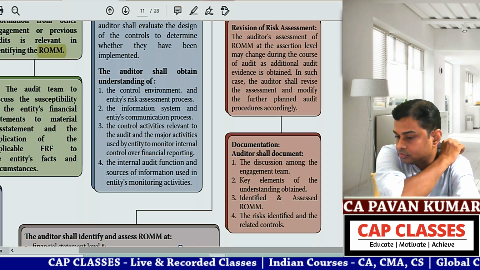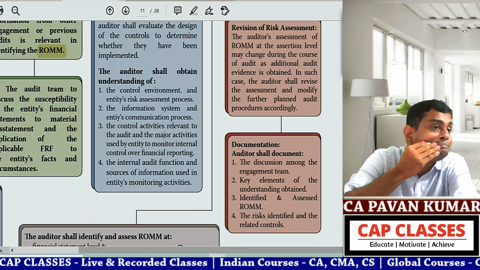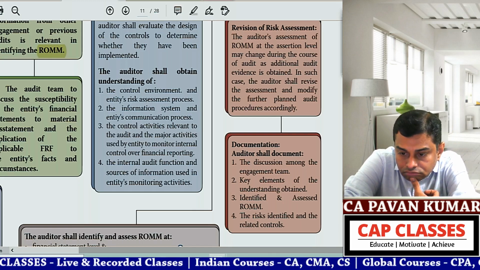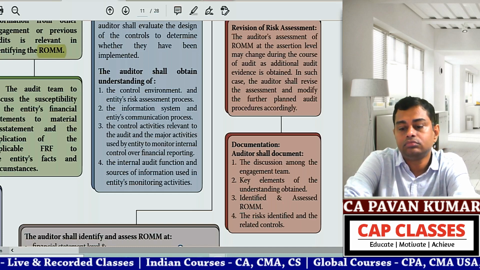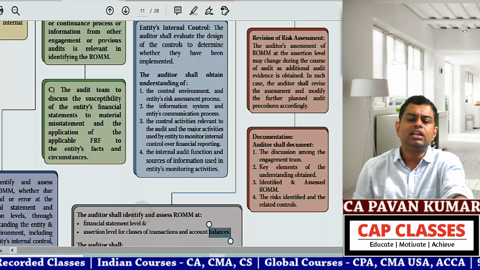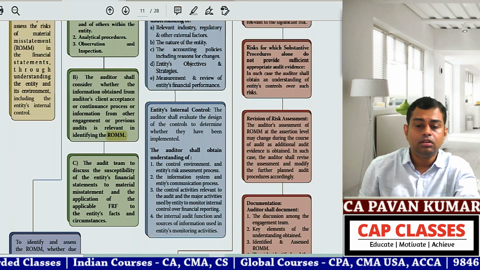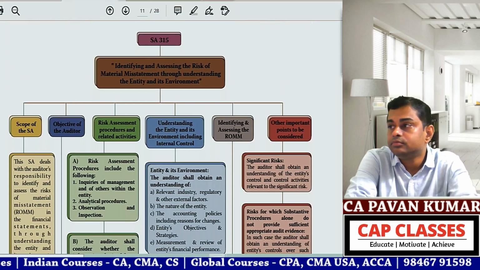Continue. Documentation: the auditor shall document the discussion among the engagement team, key elements of the understanding obtained, the identified and assessed risks of material misstatement, and the risks identified and the related controls. So these are the things to be documented in the file. That's all. So 315 is also done.